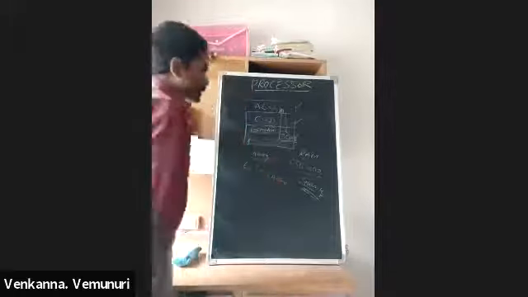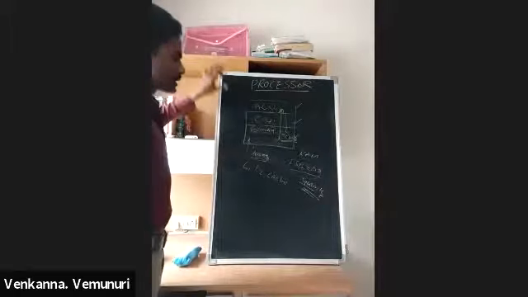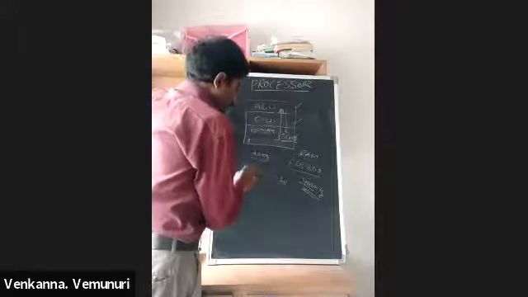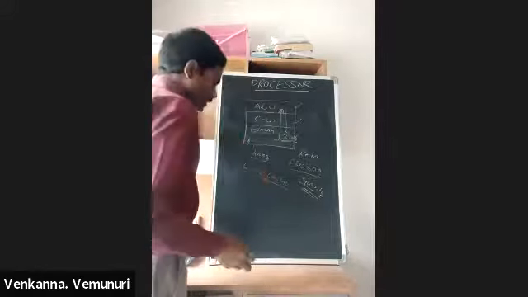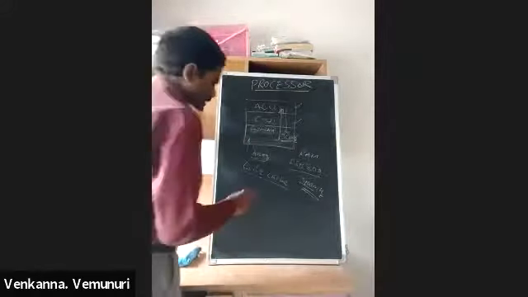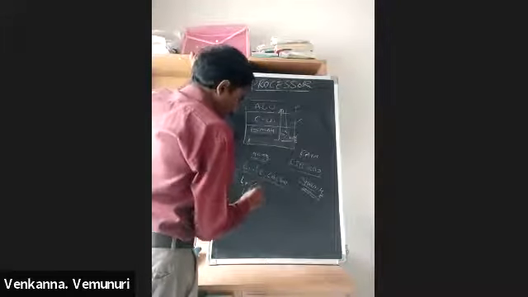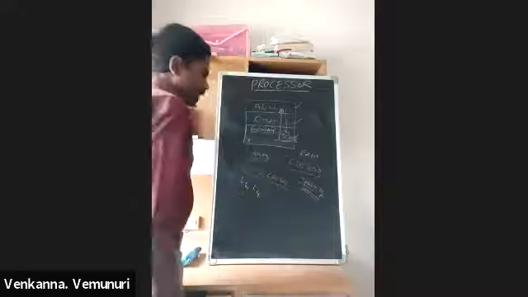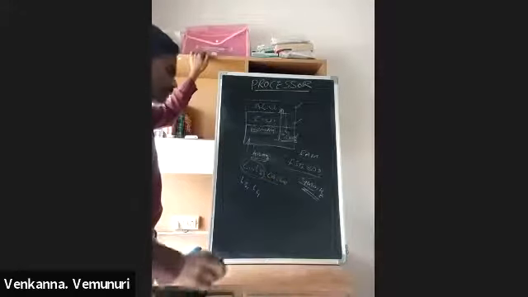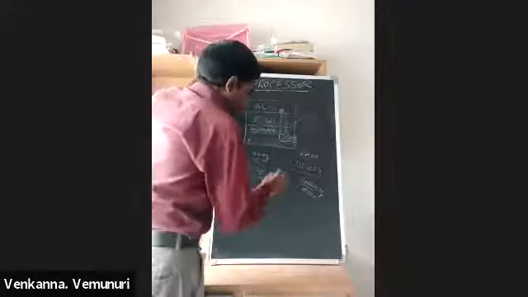Cache is nothing but the memory section of this processor. In this we are using L1 and L2 cache. Some present processors also have L3 and L4 cache, but these two are common for every processor.